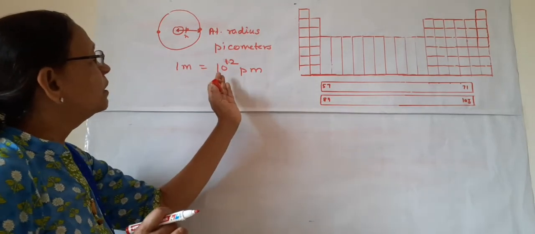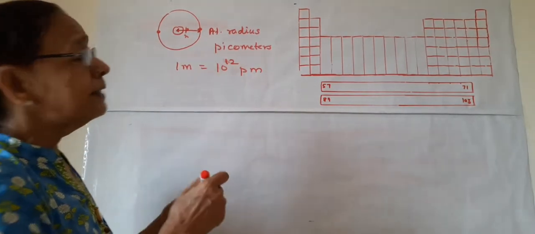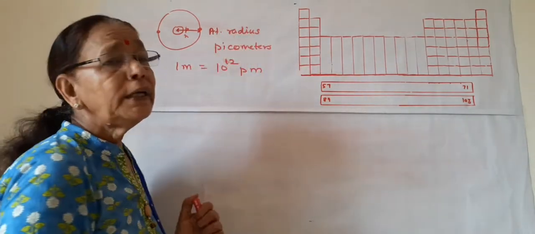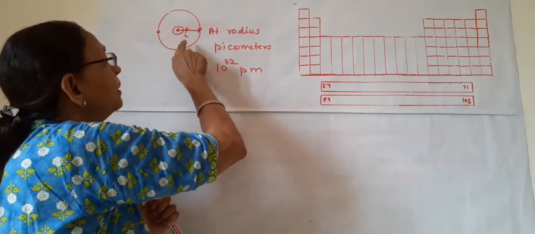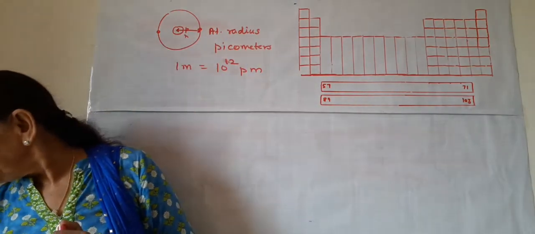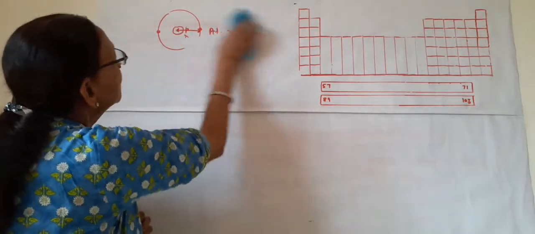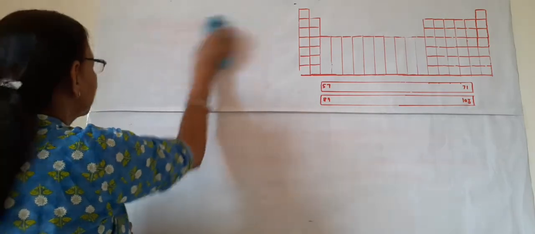So 1 meter is equal to 10 to the power 12 picometers, and atomic radius is measured in this small unit, picometers. Atomic radius is the distance from the center of the nucleus up to the last orbit. So we will use these certain terms when we describe our modern periodic table.